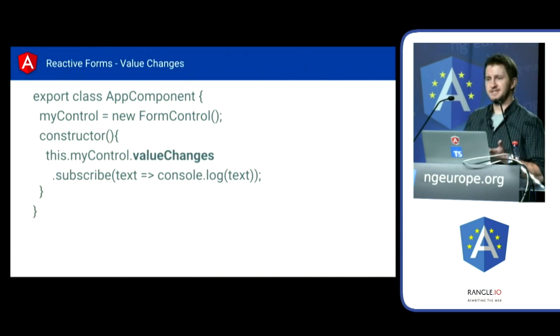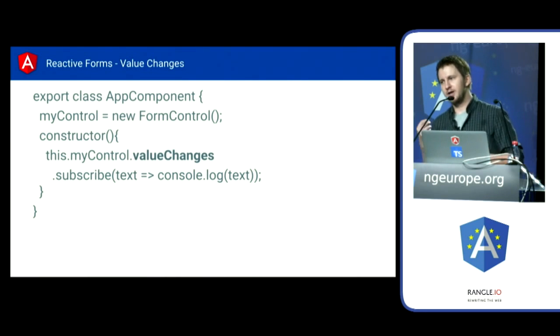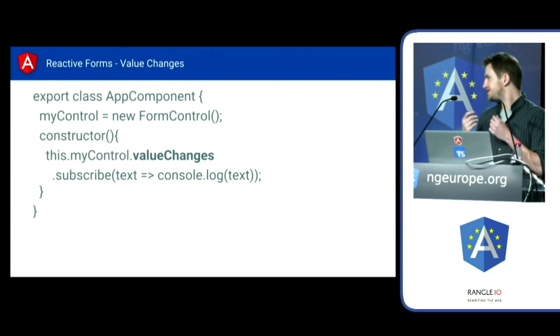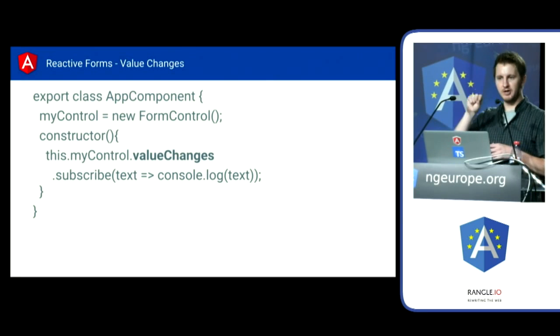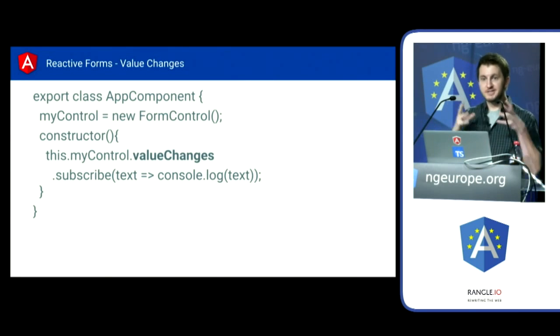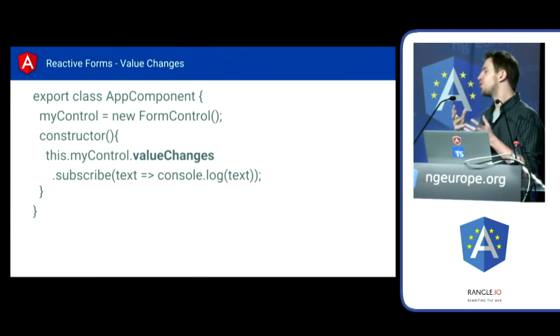What this gives us is a couple of different APIs. The first one here is value changes. Value changes is an observable. It will emit to you, it will push to you the value of the text box every time it changes, right? So you type in the text box, a new value comes down the pipe for each letter that goes into the pipe. So this is a stream. This is an input into your program.